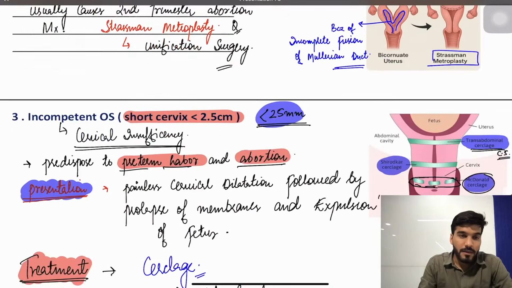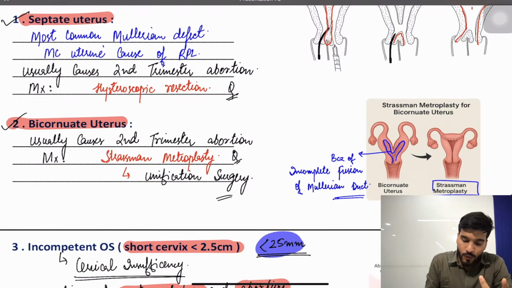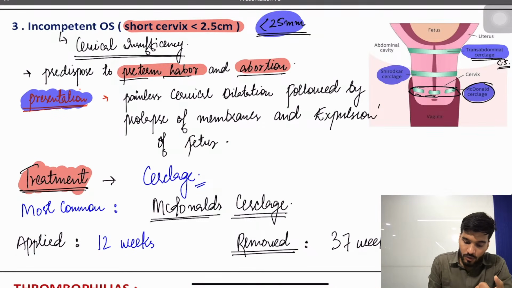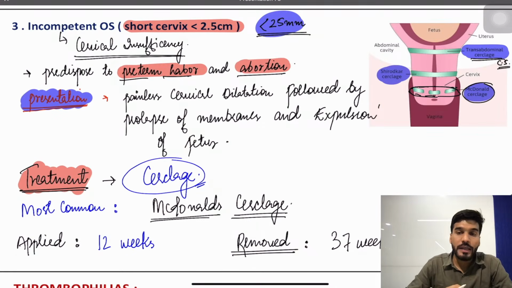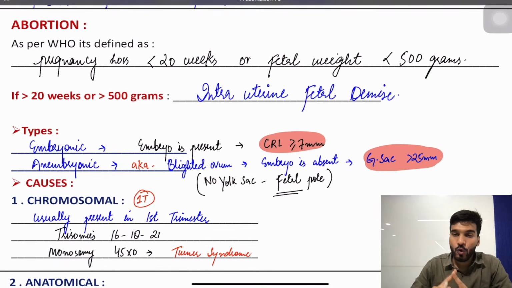Yes. Do remember the management of a septate uterus, hysteroscopic resection; management of a bicornuate uterus, Strassman metroplasty, unification surgery; incompetent cervix, you already know cerclage. Remember about the causes. In the first trimester usually we have chromosomal, second anatomical, third it can be any.